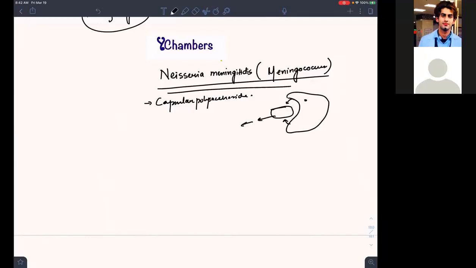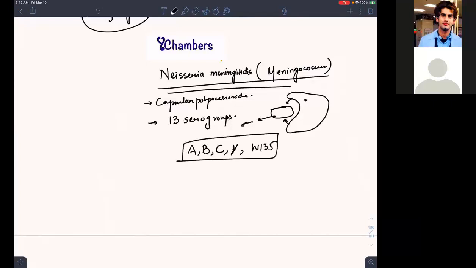Now it has 13 serotypes or 13 serogroups. So which serogroups will cause the disease? The majority of the disease will be caused by which serogroup? So A, B, C, not D, Y, and W135. These you have to remember. So A, B, C, Y, W135. These are the five serogroups in which you will see the majority of the cases causing meningitis.